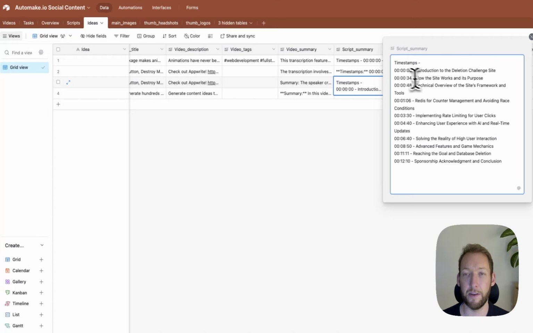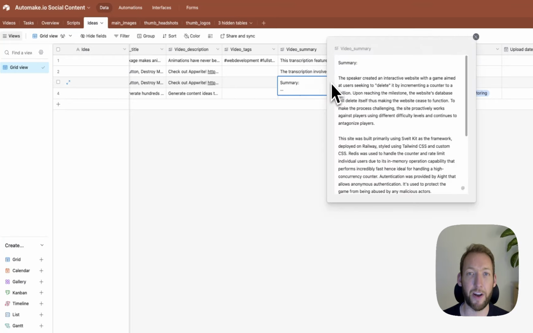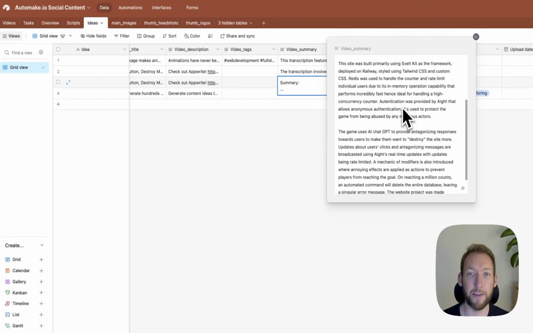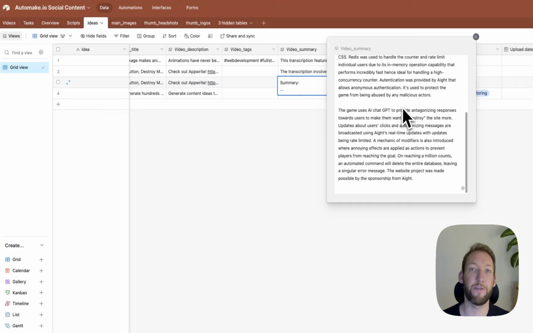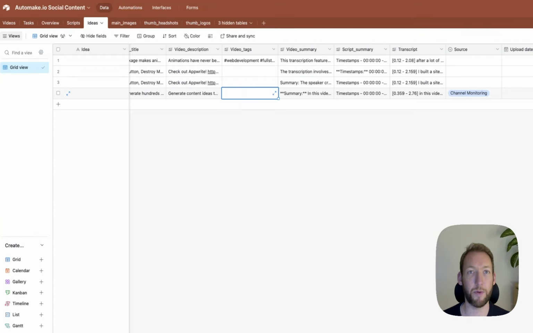So here's an example of where it segments into different timestamps, key sections of the video. And then finally, we can also summarize the overall video to make it easier for us to digest rather than a transcript, so that we can understand how we want to use this to repurpose into different forms of content. So that's what we're going to end up with.